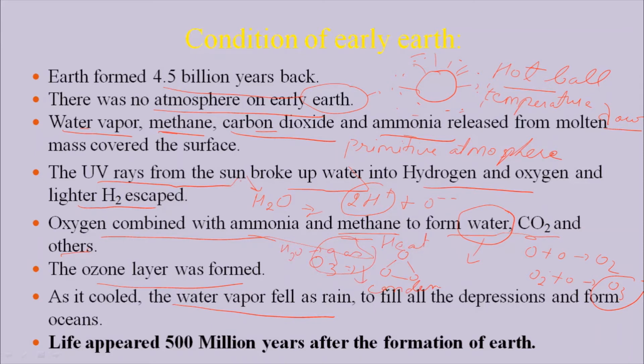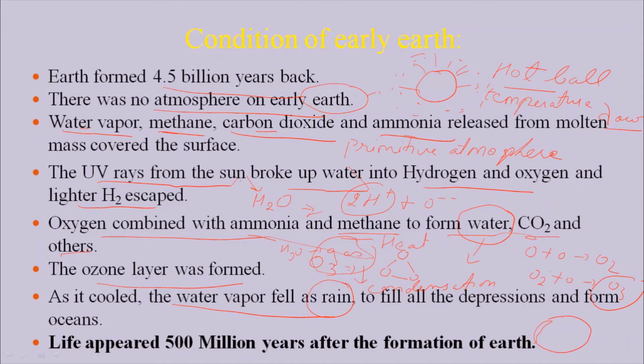Takes place, that is these water molecules start combining with each other, and when they combine they become heavier, and when they become heavier they fall down and they fall like a rain. In the initial formation, these water molecules cool down and fall like rain, and these rains help to fill the depressions. Suppose this is earth, there is a dig over here, there is a dig over here.